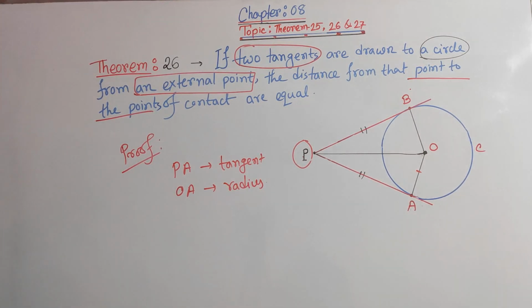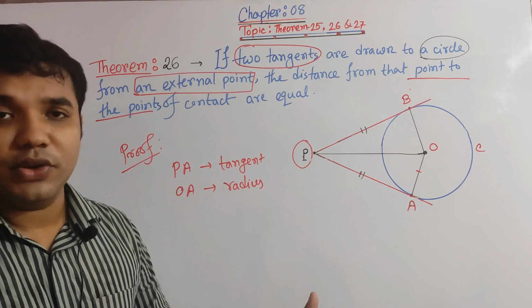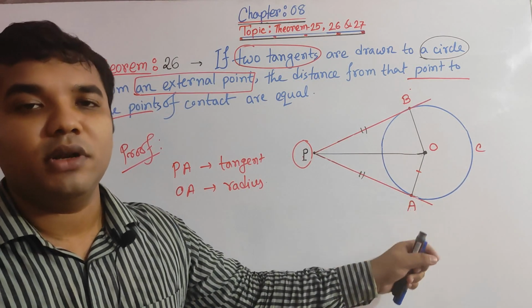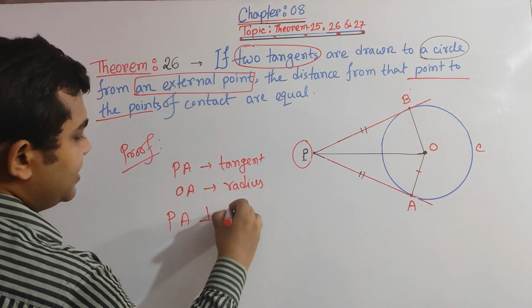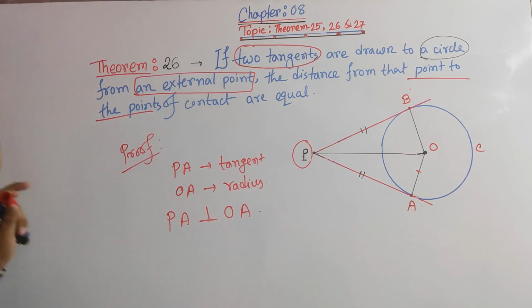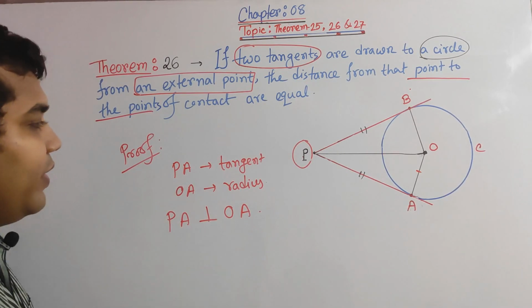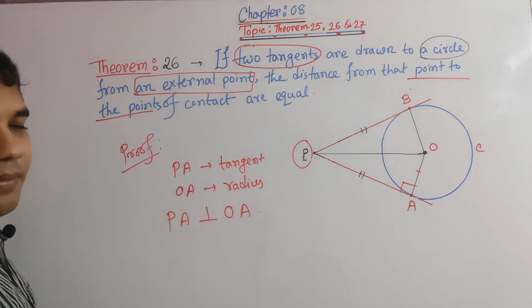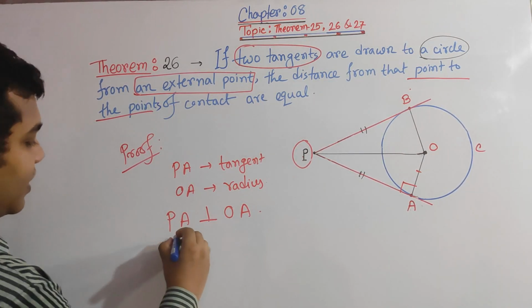According to our previous theorem, tangent and radius must be perpendicular to each other. That means PA makes 90 degrees with OA, so PA is perpendicular to OA. So we can say that our angle PAO is 90 degrees.